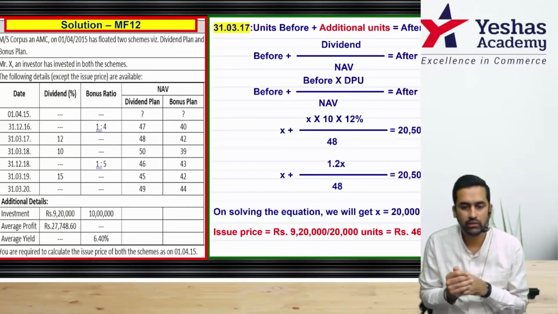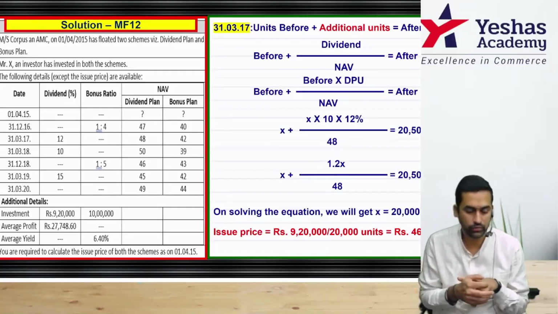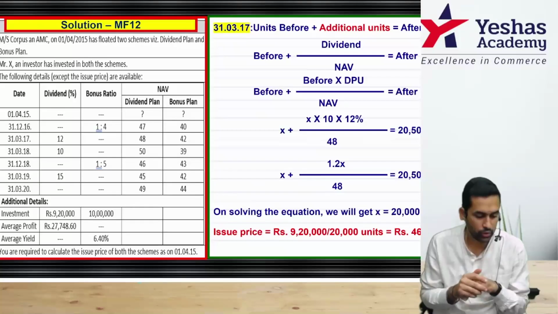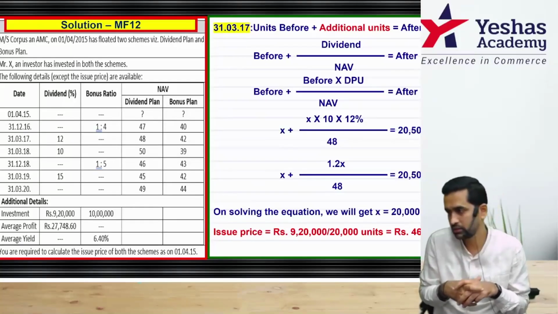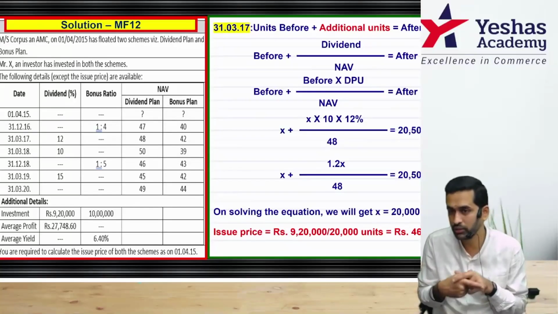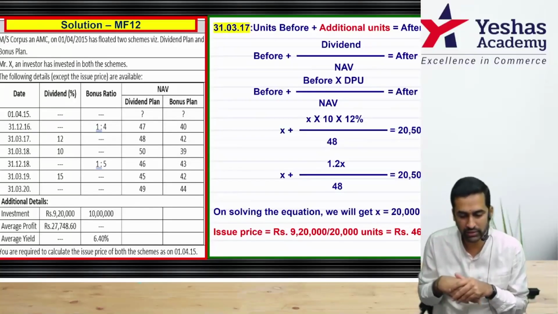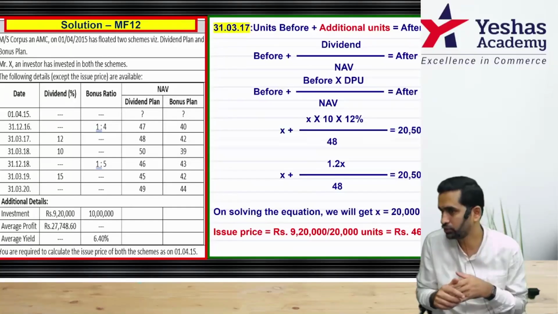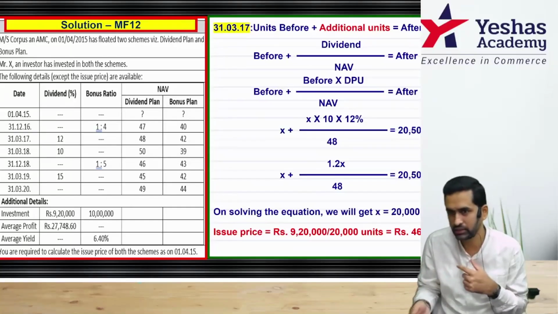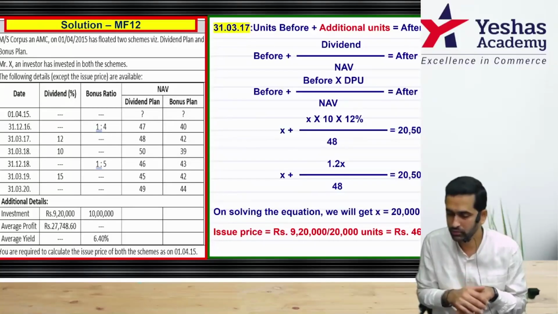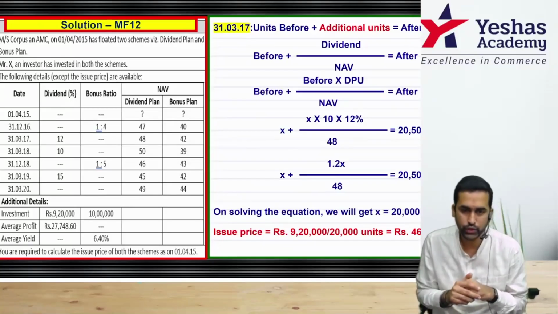Read last line of the question. They want you to find out not number of units, they wanted issue price, at what rate he bought these units. Do you know how much he invested? 9,20,000. You also know now how many units he had purchased. So this by this will give you a rate at which he purchased. So last line, issue price.